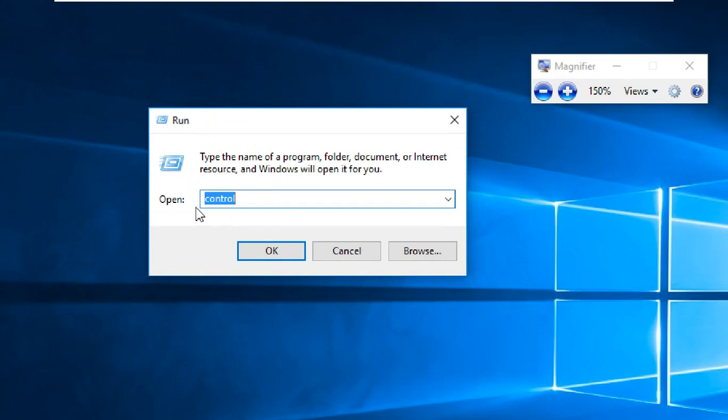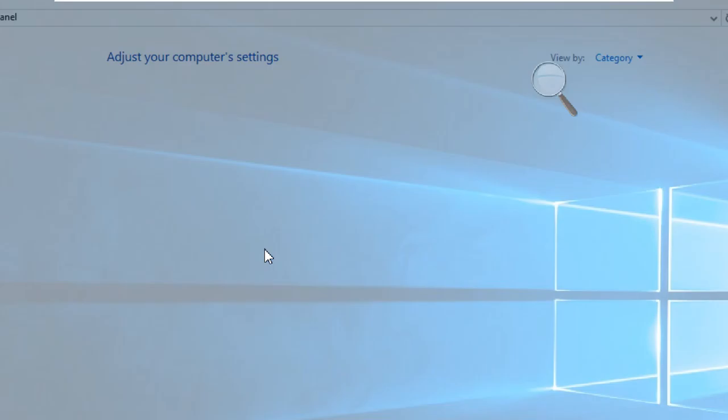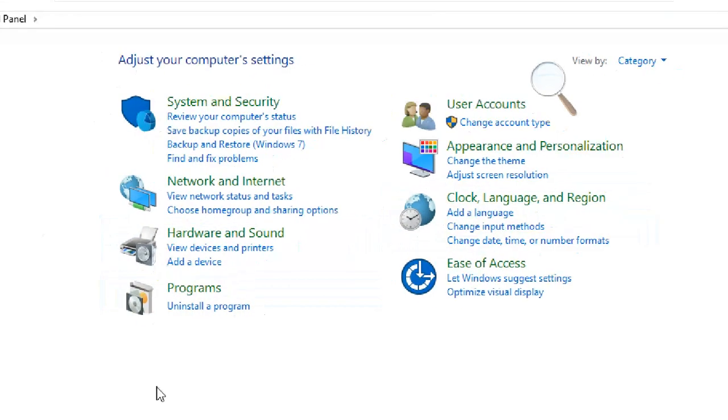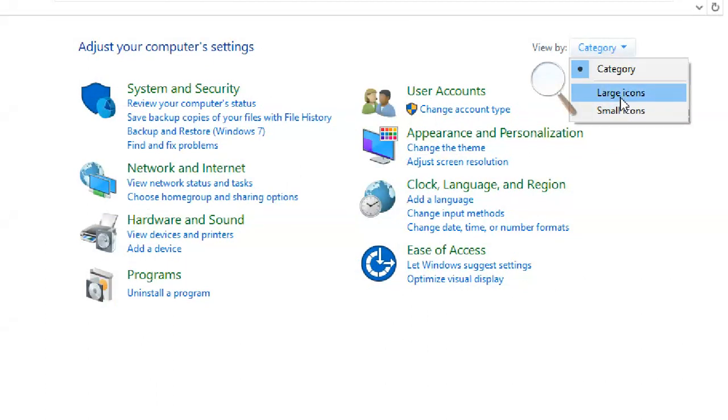I am going to Control Panel. In a Run box I put control, or you can type control in Cortana, no problem. Make sure that you are working in your virtual machine. Okay, this is my Control Panel. I am going to large icons. Click on View by category, and click on large icons.